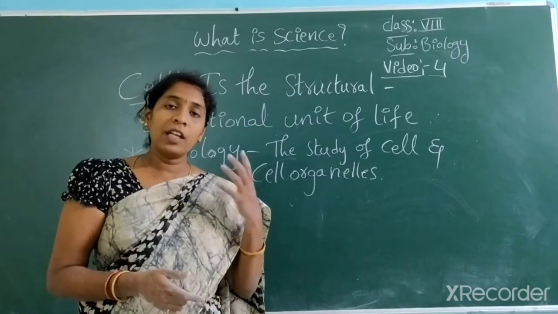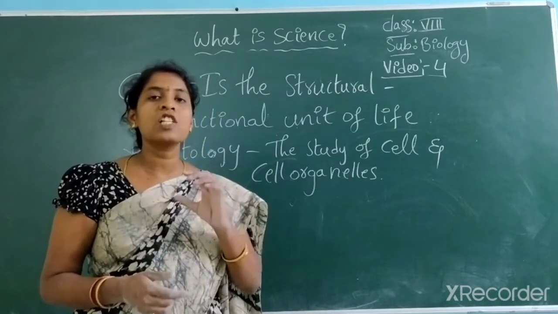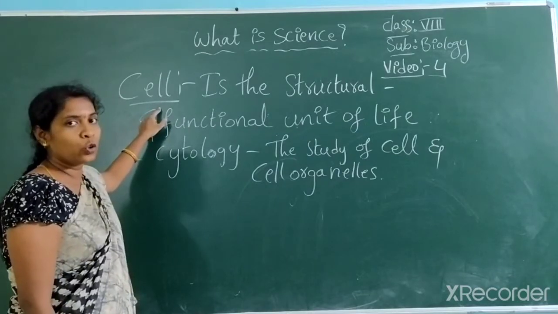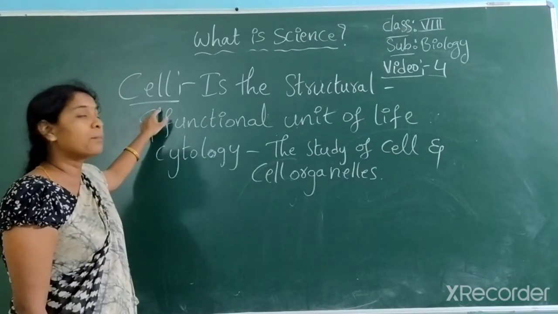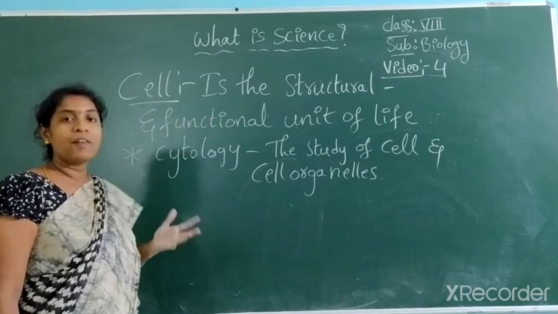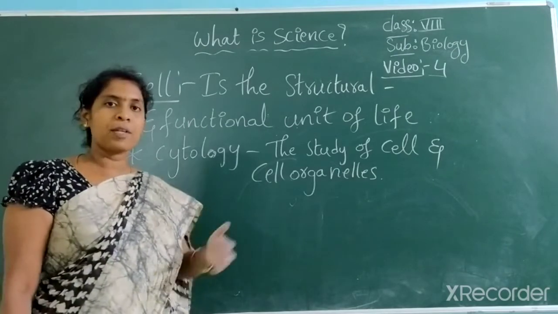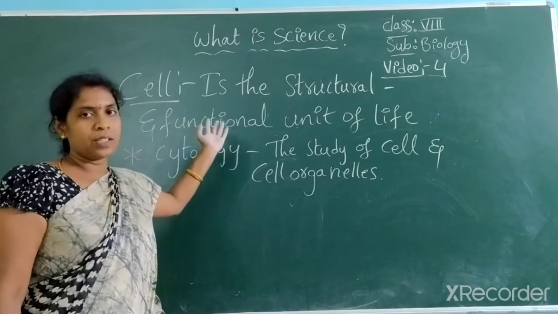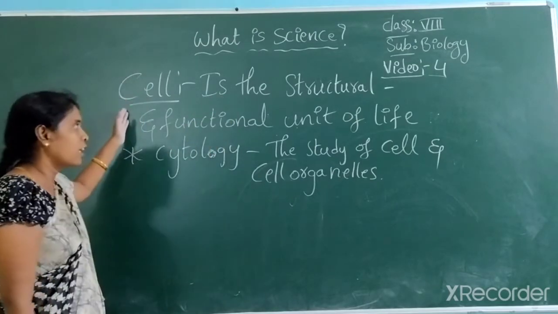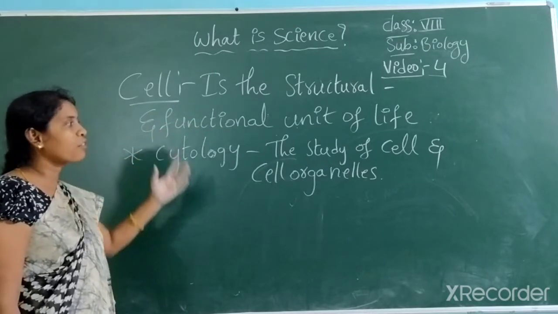Like that, even a human body, an animal body, a plant body, every living thing on the earth is made up of cells. The single cells all group together and form tissues, and they form a body. They give a structure and they function. For example, my digestive system is working because of the presence of digestive cells in it. Each and every part of my body is made up of cells. So the cell is known as the basic structural and functional unit of life.